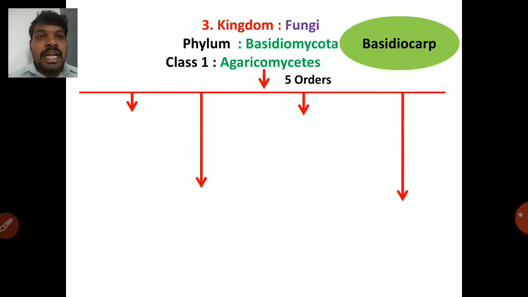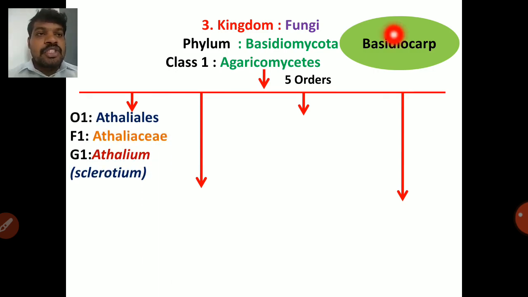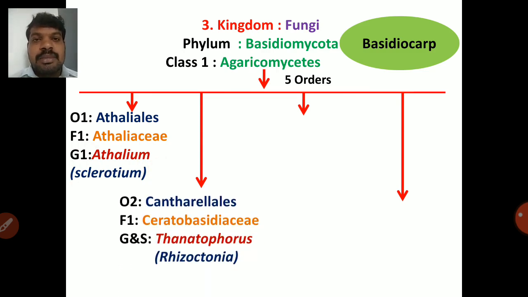First of all, in Agaricomycetes, there are 5 important orders which produce basidiocarp. So basidiocarp means the fruiting body of Basidiomycota. First order is Atheliales, family is Atheliaceae, genus Athelia, that is Sclerotium. So Sclerotium is a genus which causes stem rot disease. Most of the stem rot disease is caused by Sclerotium.